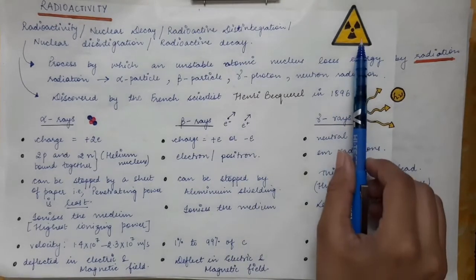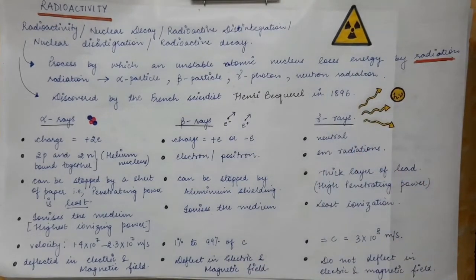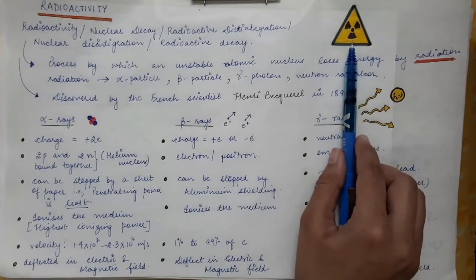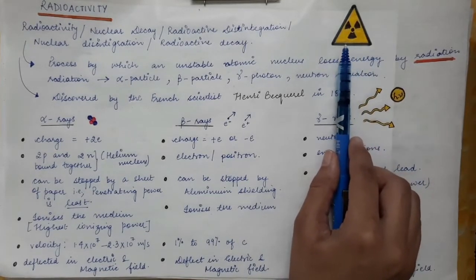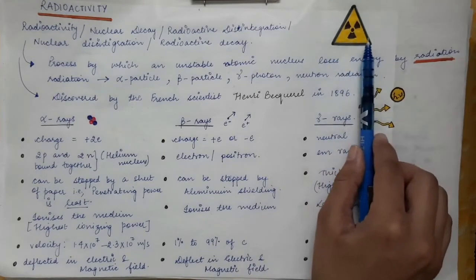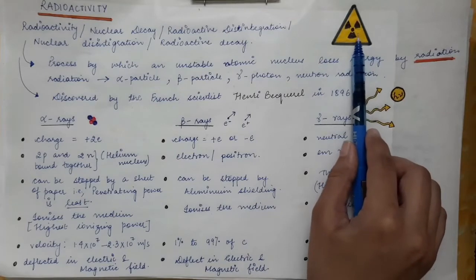Now this symbol which is shown over here is used in places so as to make people aware that they are not allowed to enter those areas. These are prone areas where some work is in progress related to radioactive isotopes, and unshielded humans are not allowed in those places.